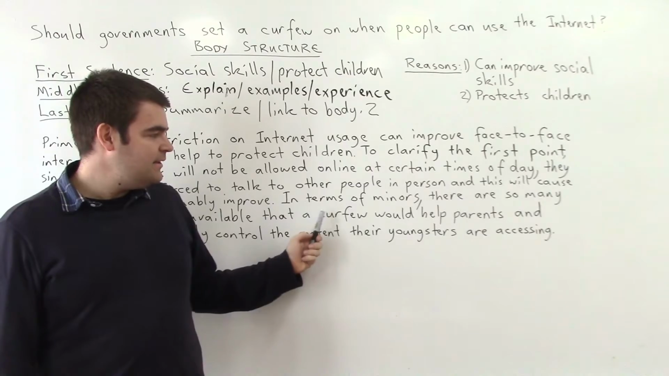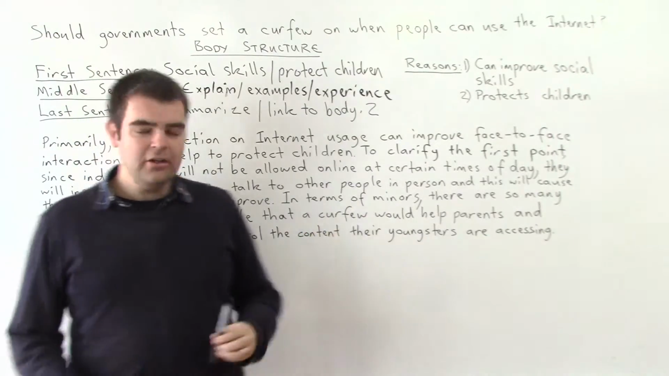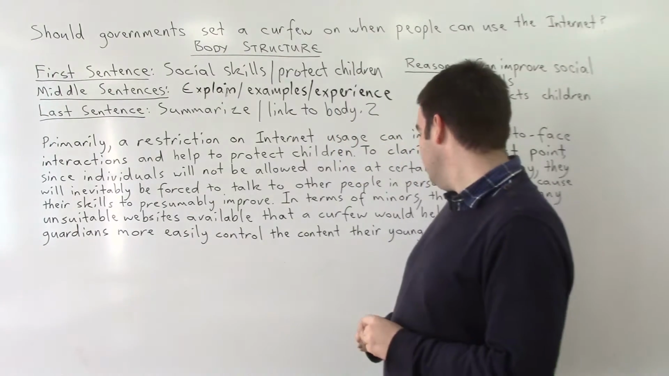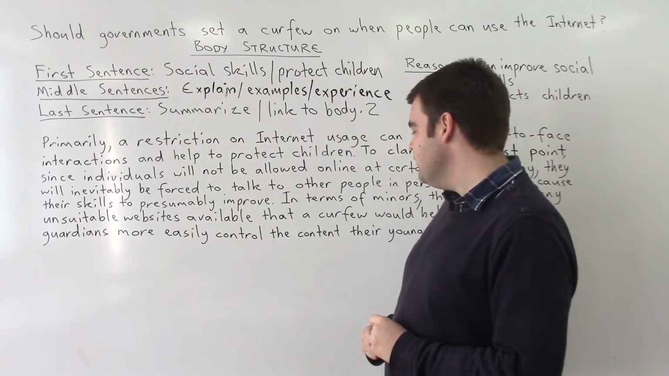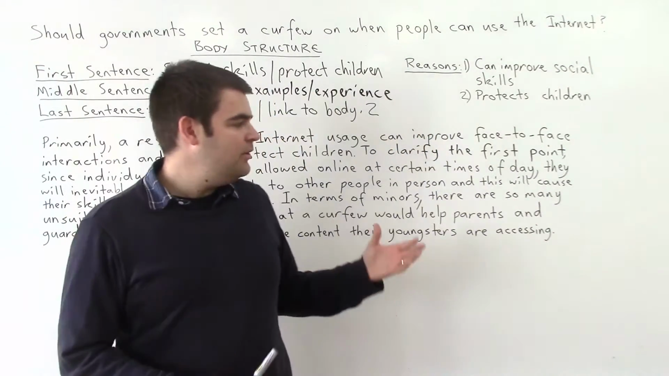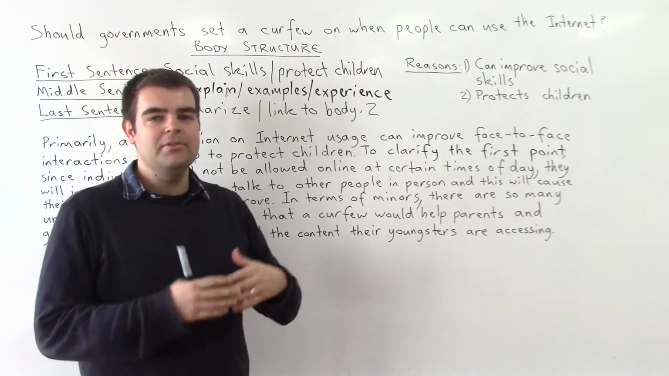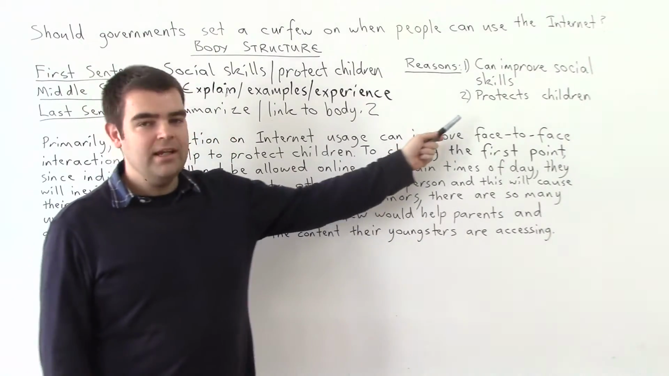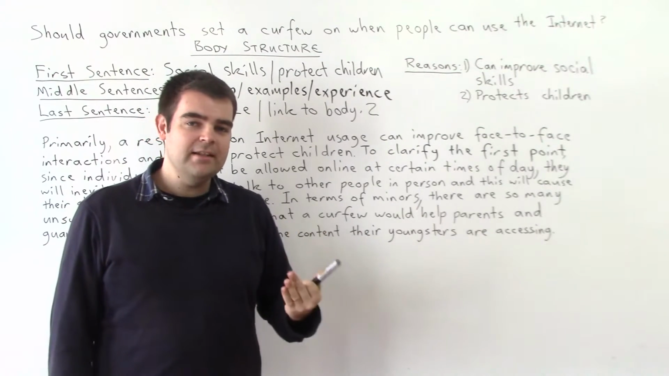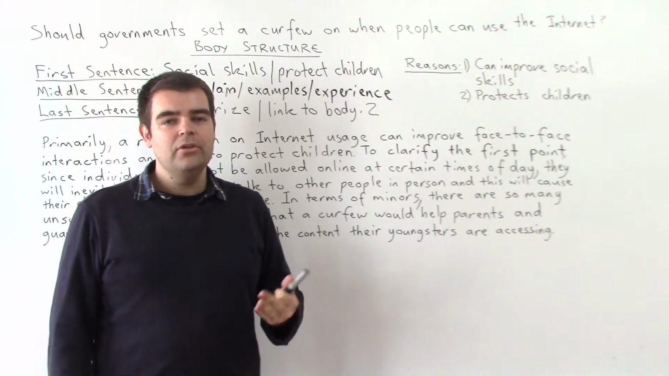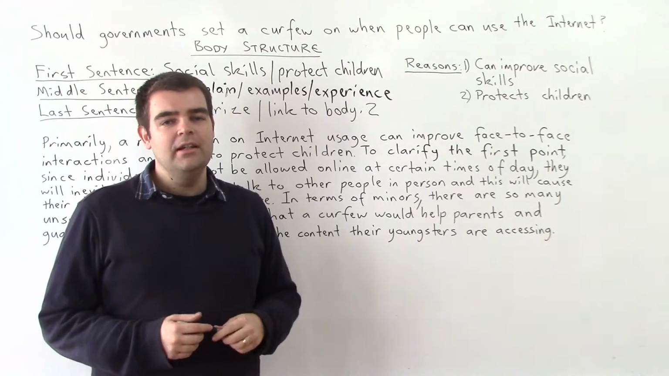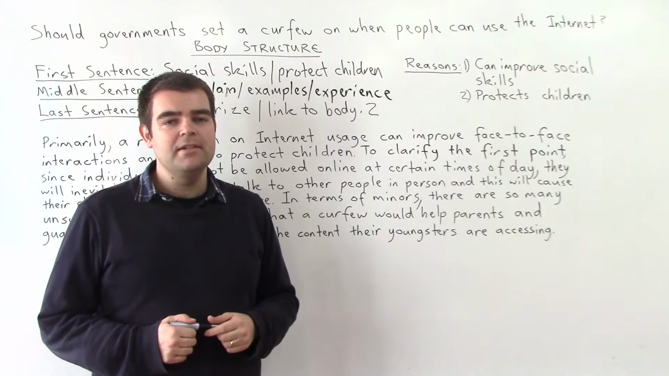So the sentence says, "In terms of minors, there are so many unsuitable websites available that a curfew would help parents and guardians more easily control the content their youngsters are accessing." So this sentence here is helping to explain a little bit further how it can protect children. So if there's a curfew, obviously there's times of day that they cannot access the internet, so they can be more readily watched, and that can help them to avoid taking in what could be dangerous information.